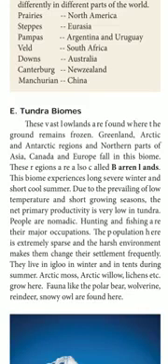This biome experiences long severe winters and short cool summers. Due to the prevailing low temperature and short growing season, the net primary productivity is very low in tundra. So here primary productivity means agriculture. Crops like wheat and rice can't grow. People are nomadic. Hunting and fishing are their main occupation. The population here is extremely sparse, and the harsh environment makes them change their settlement frequently. They live in igloos in winter and in tents during summer.